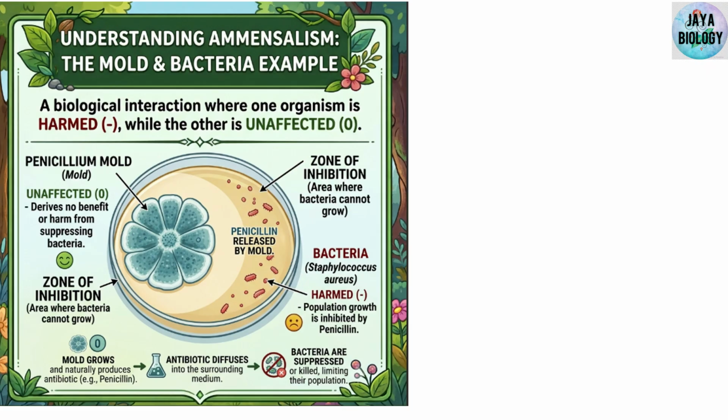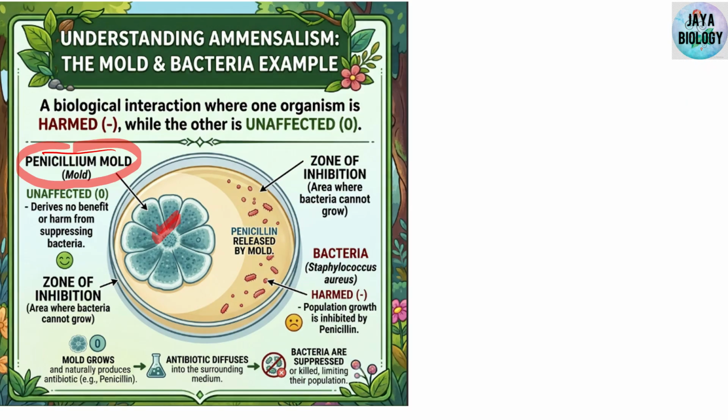Now try to understand it. We will take one example of Penicillium and bacteria. Understand, this is a Penicillium fungus. Please focus on it carefully.